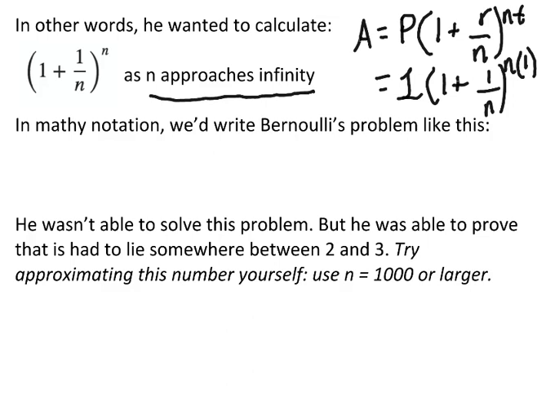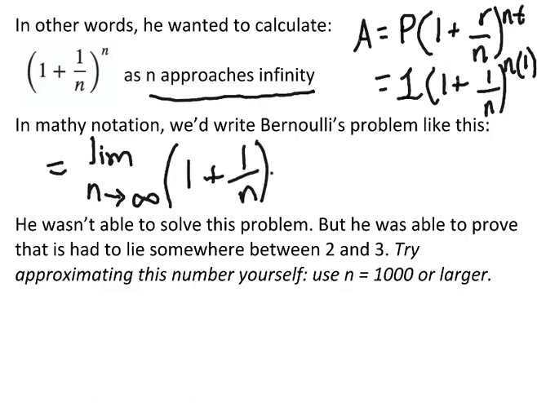To write this in mathy notation, what Bernoulli is trying to solve is what's called a limit. N can't actually get to infinity, right? You can't actually reach infinity. So we're trying to take the limit as n gets really close to infinity. So as n approaches infinity, that's sort of the way we say that n is getting close to infinity, or as close to infinity as we can get, of this thing, 1 plus 1 over n to the power of n. So that's what Bernoulli was trying to solve.